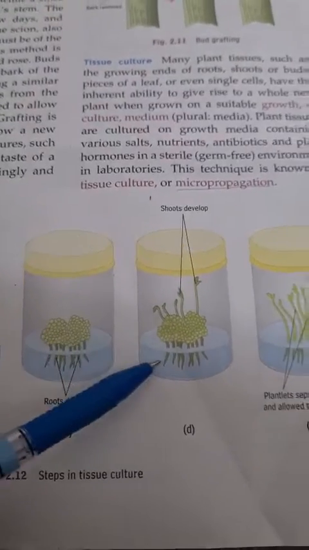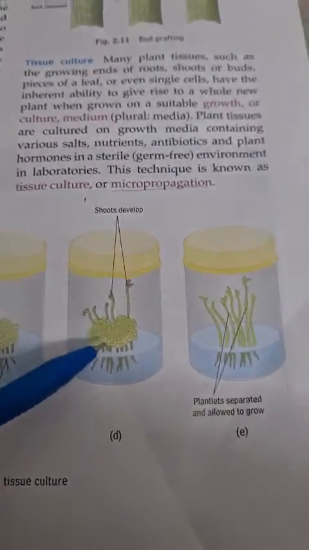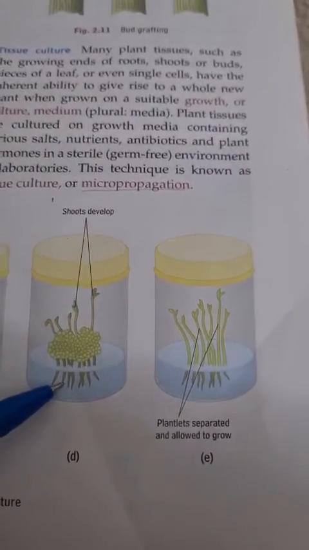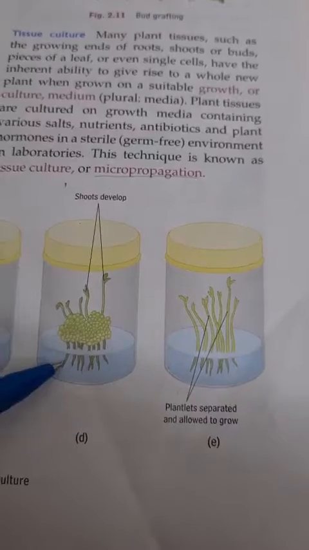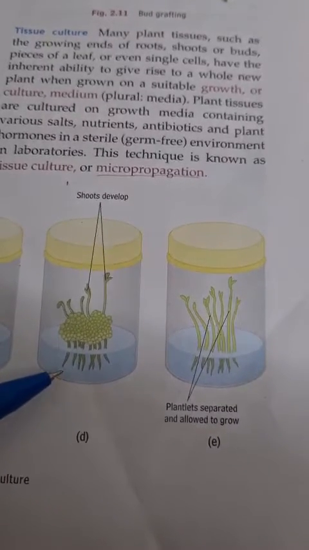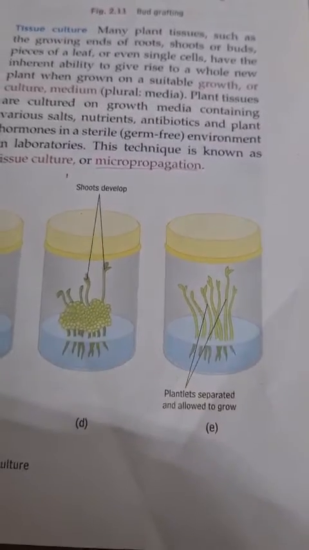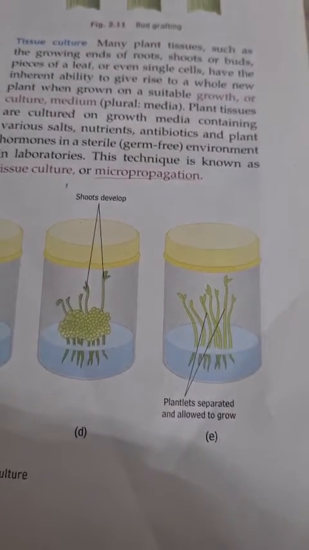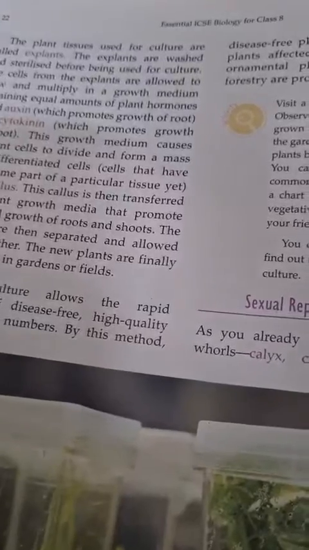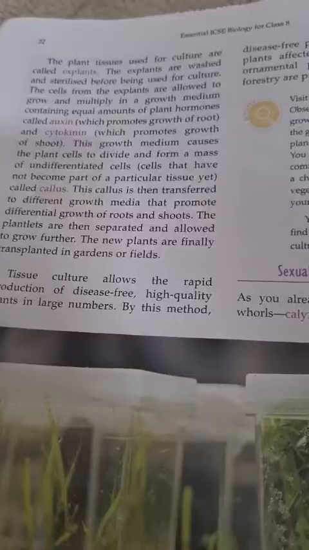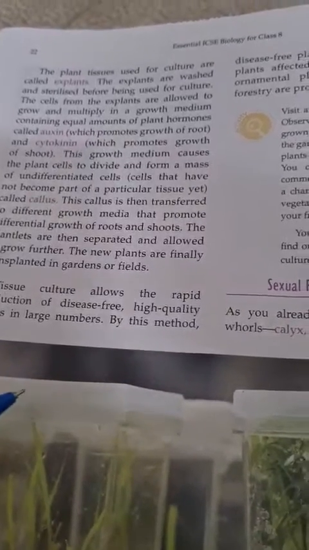When these roots and shoots attain a proper size, they are taken out from this and transferred to the soil where they are studied, and when they are developed properly, they are shifted into the fields. So this technique involves a very scientific approach and it allows rapid production of disease free, high quality plants in large numbers.